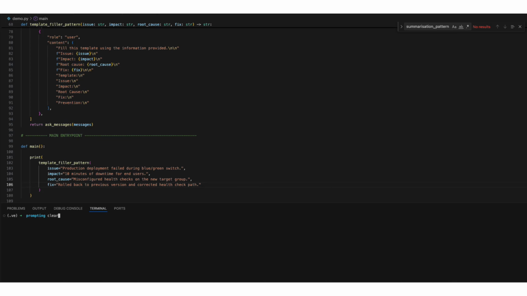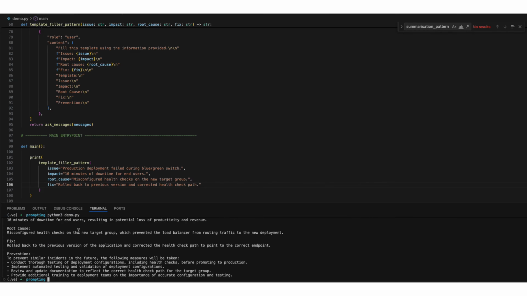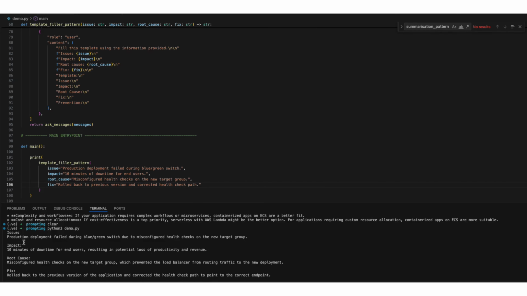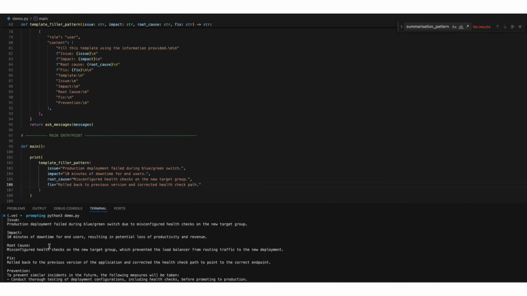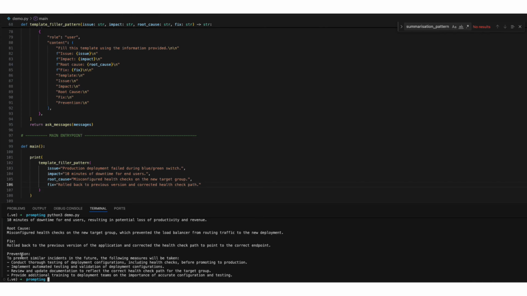Let's run it and see how it fills out the template and what it returns. Yeah, you can see that the model has taken the input and filled the template in a clean and consistent way: issue, impact, root cause, fix. So this pattern is perfect for postmortems, change records, any scenario where you want consistent reports from messy notes.